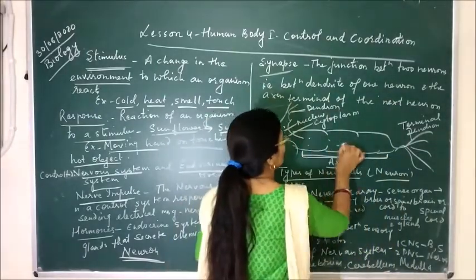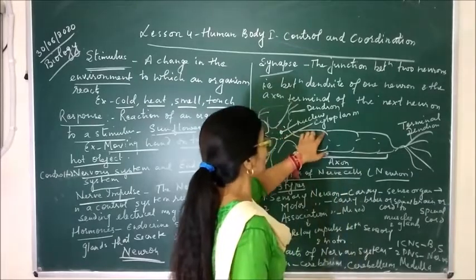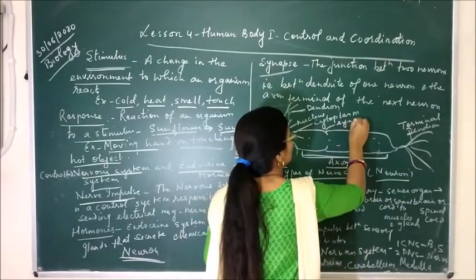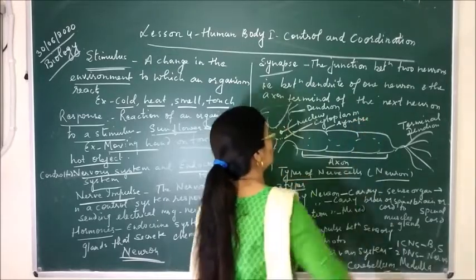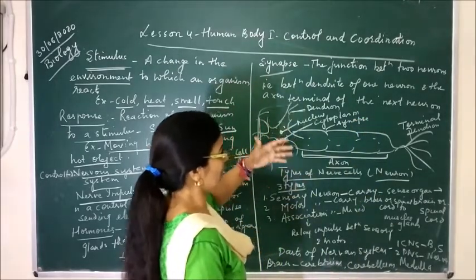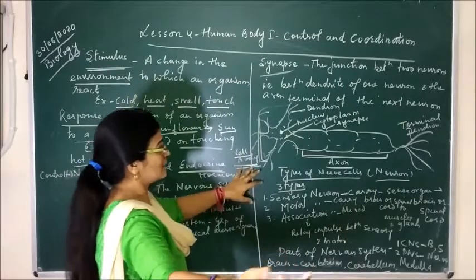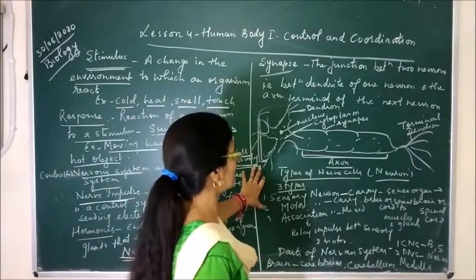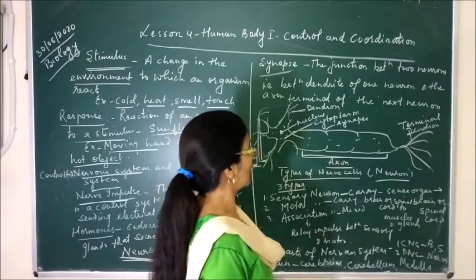Here, this is called the axon, in which we can see the synapse. Synapse means it is a junction in which one neuron is connected to another. In the same way, millions of neurons are connected with each other, and the impulses are transmitted from one neuron to another neuron.